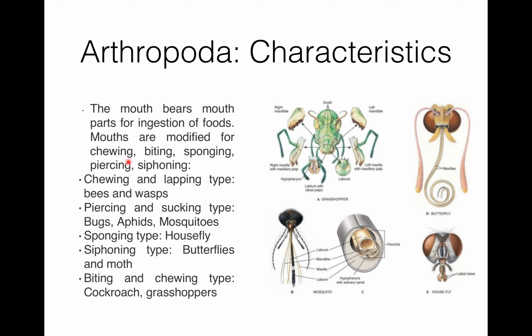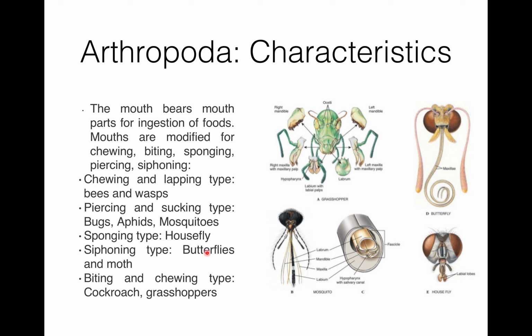The mouth bears mouth parts which are used for ingestion of food, but they are modified for chewing, biting, sponging, piercing and siphoning. The chewing and lapping type of mouth part is found in bees and wasps. Piercing and sucking type of mouth parts are present in bugs, aphids and mosquitoes. Here you can see, because they have to pierce the body of the other animal or human being. And sucking type means they have to suck the blood, which is their food.